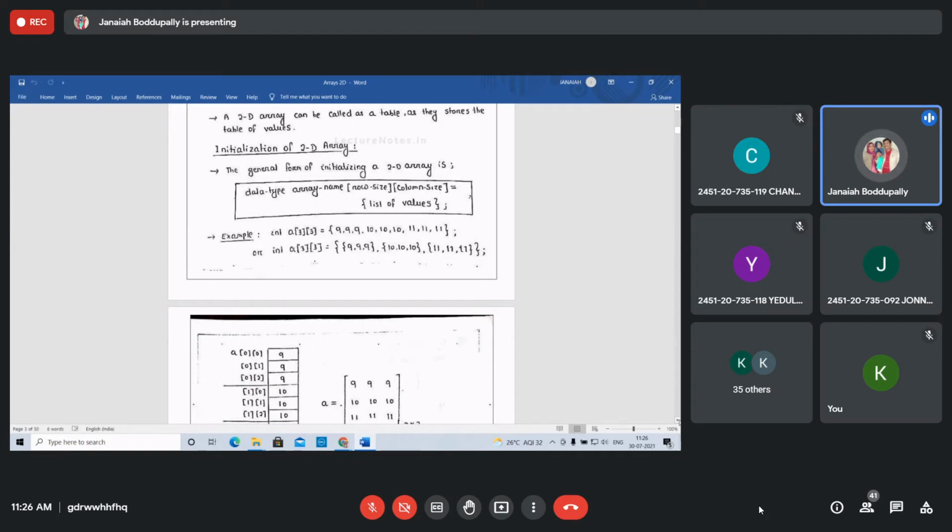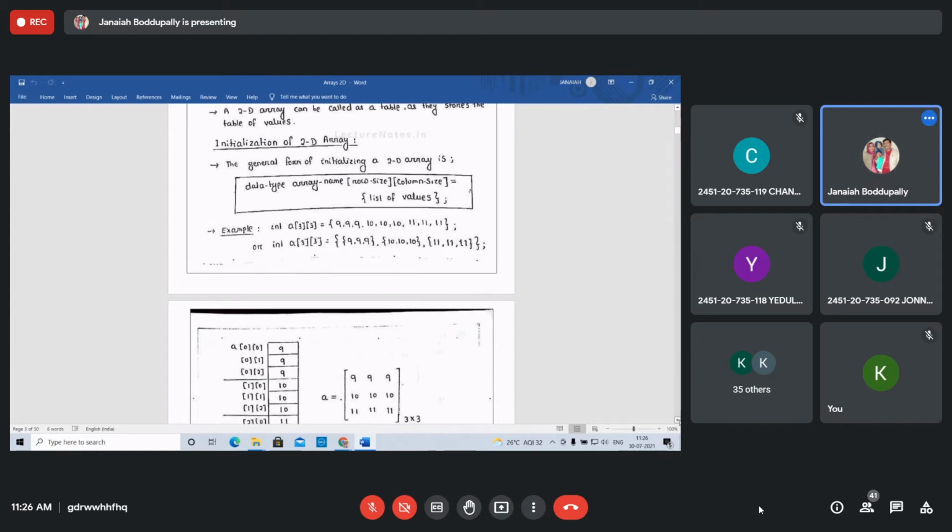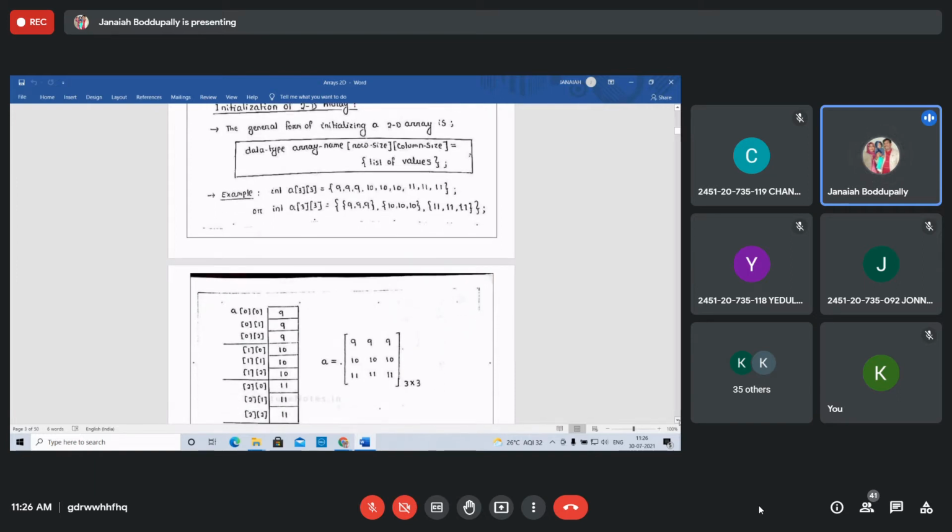See the example: int a[3][3], with 9 elements written one by one. The first row is 9, 9, 9. The second row is 10, 10, 10. The third row is 11, 11, 11. That's it. You can also write it with each row in its own curly brackets: 9, 9, 9 in the first, second row elements 10, 10, 10. You can write it row-wise in curly brackets like this, or in one list.